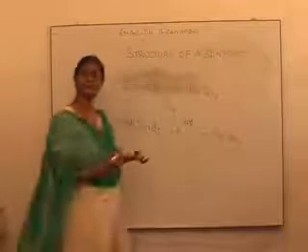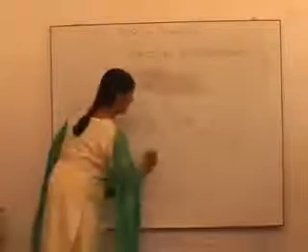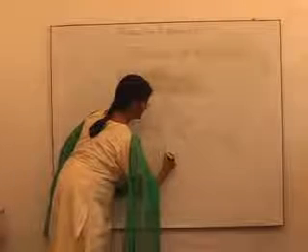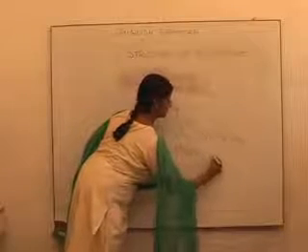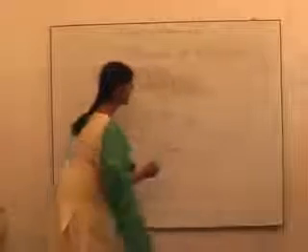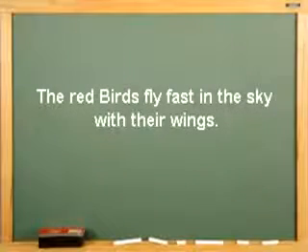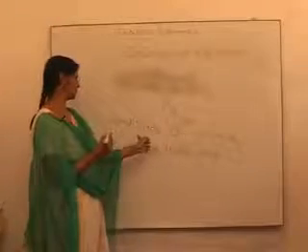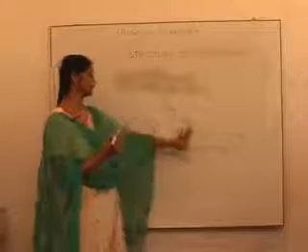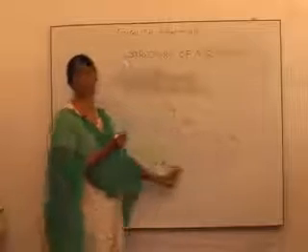And with what do they fly? With their wings. So here we have a long sentence. The red birds fly fast in the sky with their wings. So I have given you a lot of information about the birds, that they are red, they fly fast, they fly in the sky and with their wings.